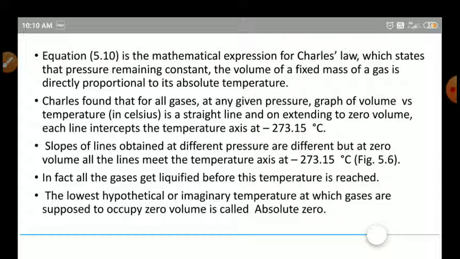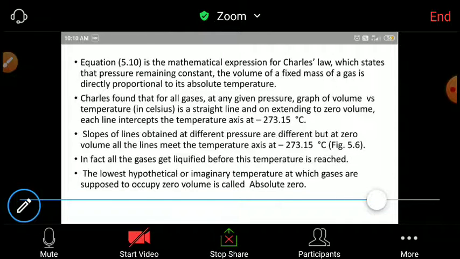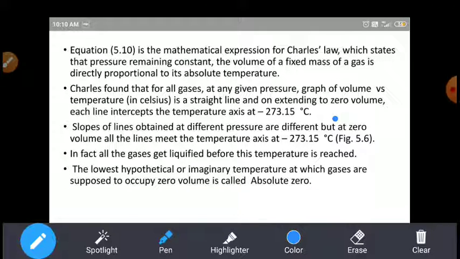Charles found that for all gases at a given pressure, at constant pressure, the volume of the gas in the container depends upon the temperature. If you increase the temperature by 273 Kelvin, the volume becomes double. If you decrease the temperature, the volume is considered to become 0. For that purpose one graph is plotted. I will show you the graph after this slide.